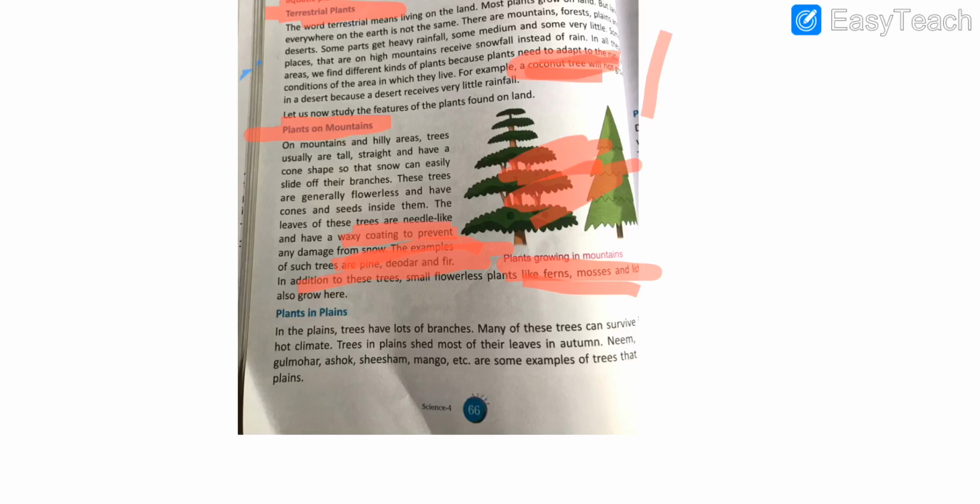Now, plants in plains. Those plants that are present in plains have lots of branches, and many of them survive in hot climate. Their feature is that they shed their leaves in autumn, and examples of these include mango, neem, gulmohar, etc.